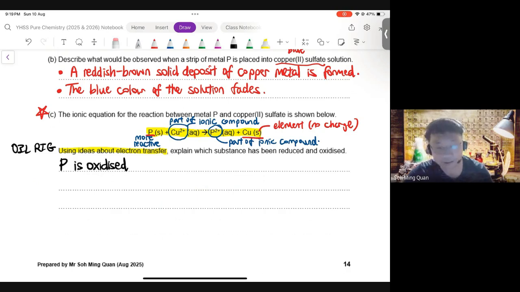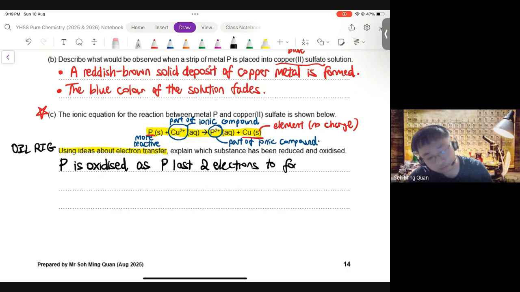How can you tell? P lost 2 electrons to form P2 plus. Remember, when you lose electrons, you become more positive. Losing electrons makes you more positive, and therefore we can tell that P is oxidized because it lost 2 electrons.